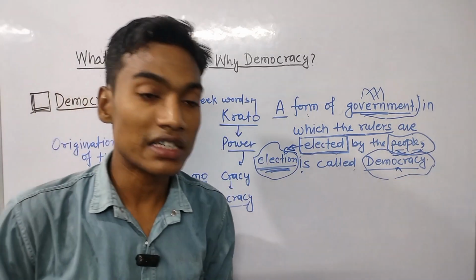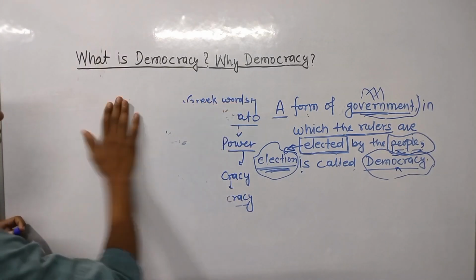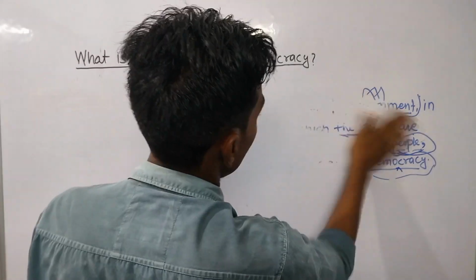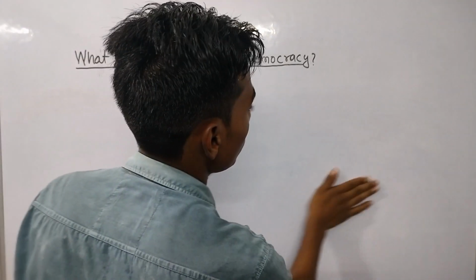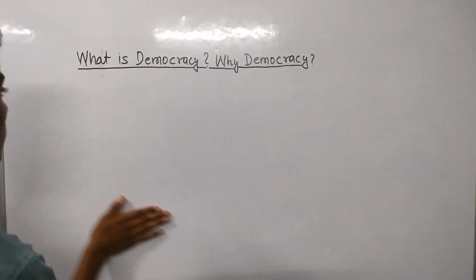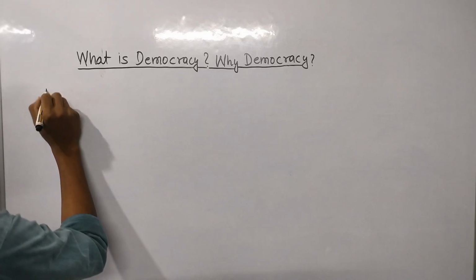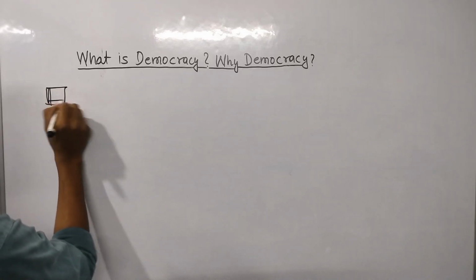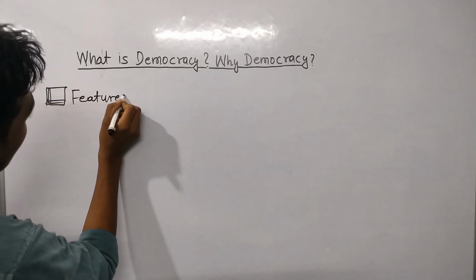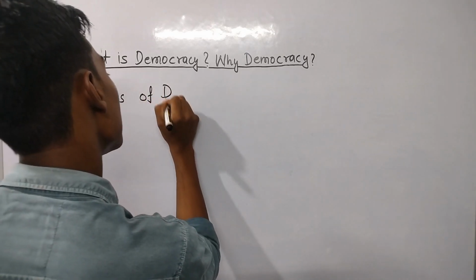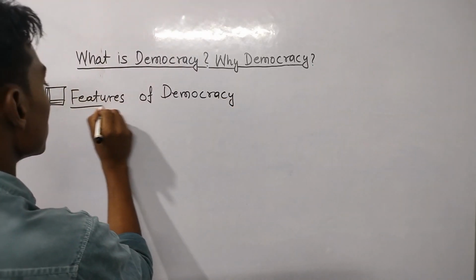So now let's move to the second topic of this chapter, that is the features of democracy, in which we will understand what kind of democracy exists inside our country and how. The point is features of democracy.